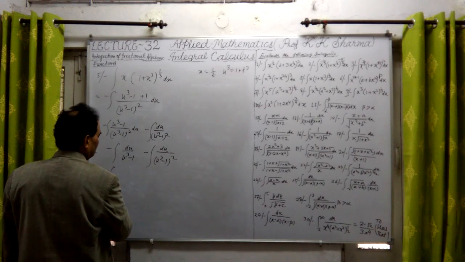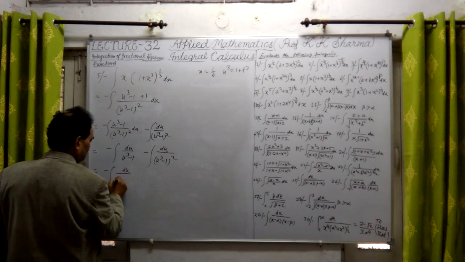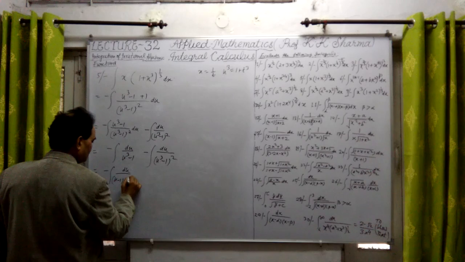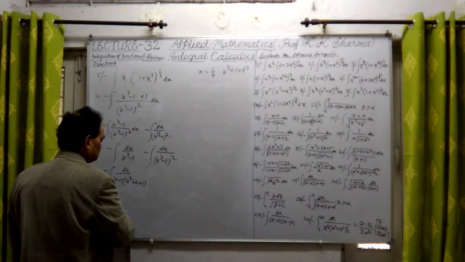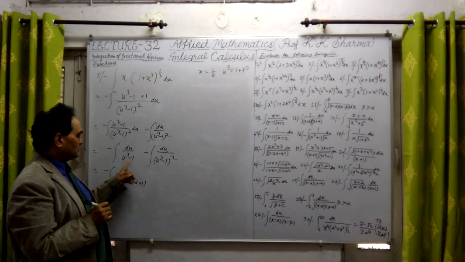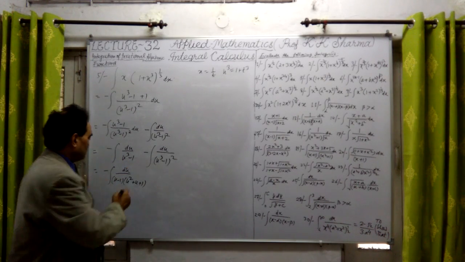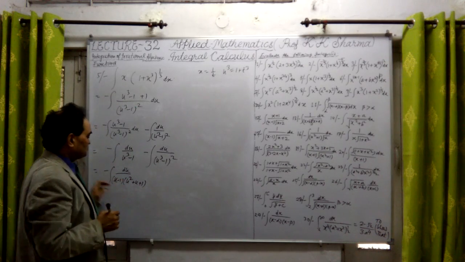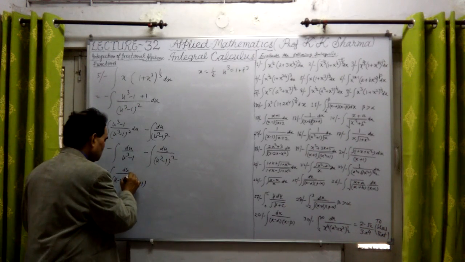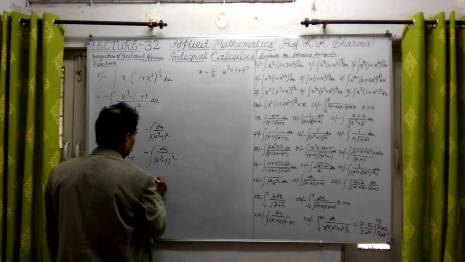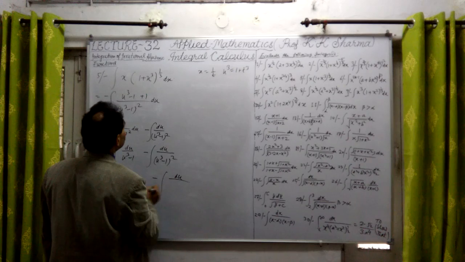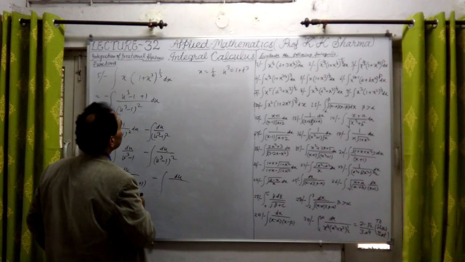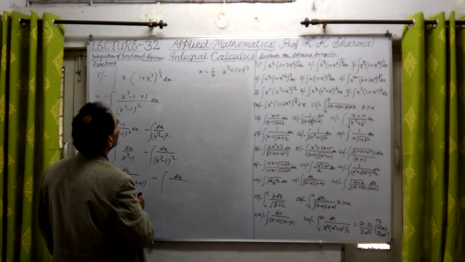What is that? du upon, this is u minus 1 in one bracket, in the other bracket u square plus u plus 1. This is whole cube of this, a cube minus b cube. This is a minus 1 in one bracket, in the other bracket it will be u square plus u plus 1. Okay, so this by partial fractions we can do. Minus sign. Now this will be du upon, okay, a different kind of question has come up.